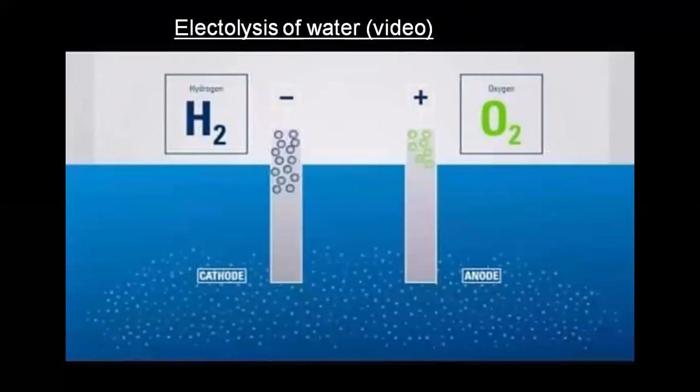This is the electrolysis of water. See, this is the negative terminal, and hydrogen gas is liberating out. This is the positive terminal, and oxygen gas is liberating out. Means from the cathode, hydrogen will evolve, and from the anode, the oxygen will evolve.